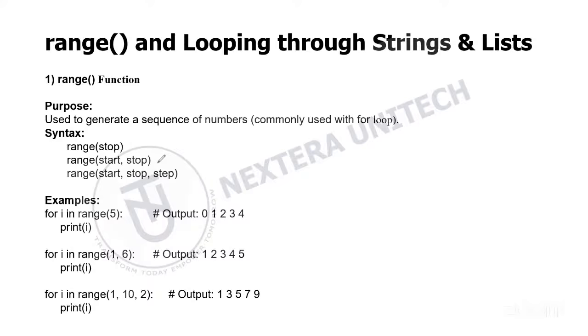And then we have the second syntax, that is range of start comma stop. What happens here is the generation will start from the start value till stop minus 1. If you see here, we have 1 comma 6. So 1 is the start value and 6 is the stop value, right? It will generate values from 1 to stop minus 1, that is 6 minus 1, which is 5. So 1 to 5 values will be generated using range of 1 comma 6.